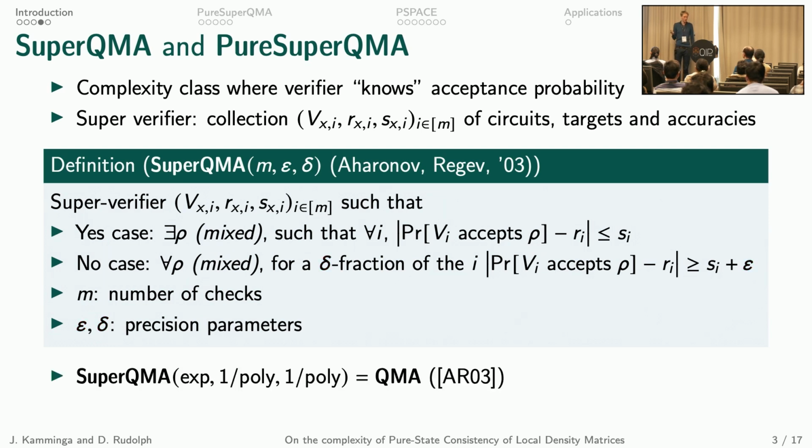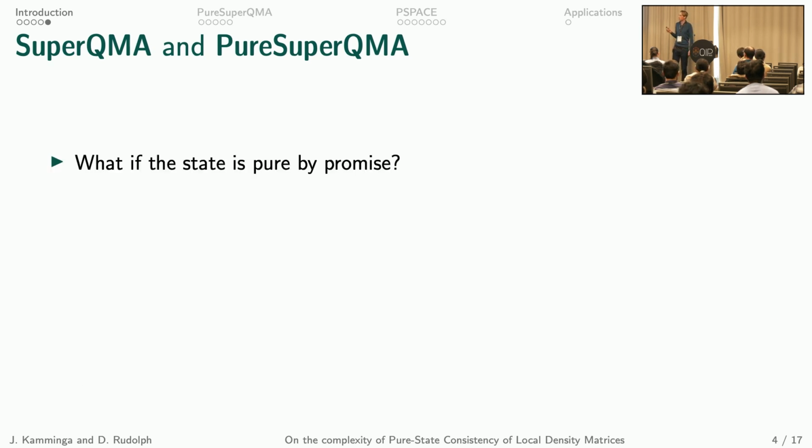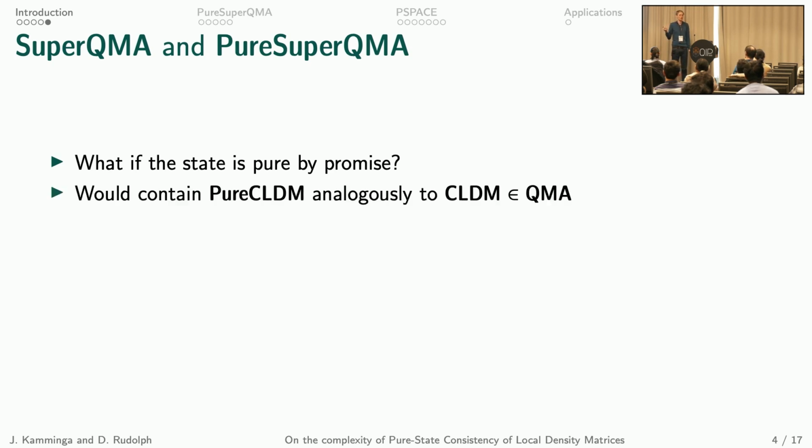So Aharonov and Regev showed that this is equal to QMA when we have exponentially many checks and polynomial precision. But crucially, their proof relies on the mixedness of the state rho. So we asked, well, what if we make the state rho pure by promise? Then, by the algorithm I sketched in the warm-up, it would contain the pure CLDM problem.